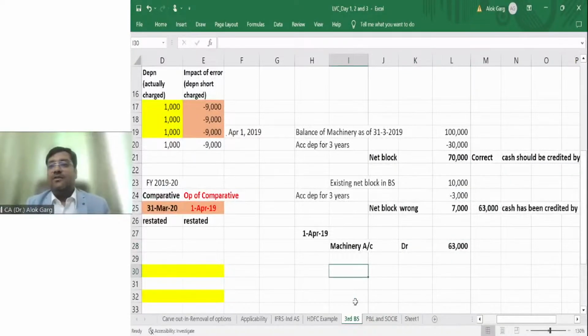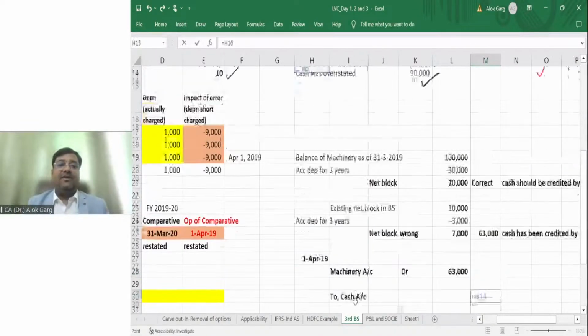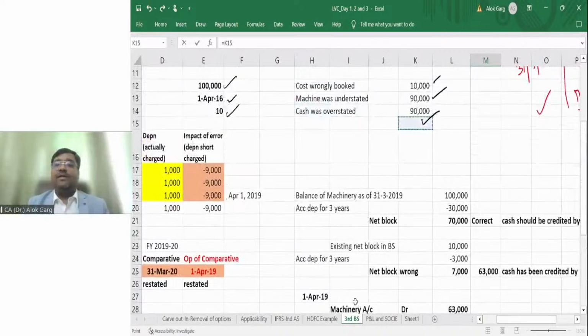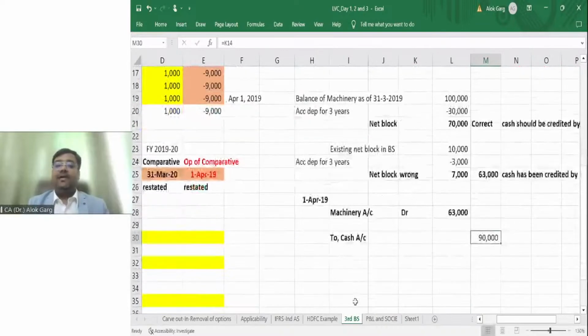And my cash is also wrong. Earlier, the cash should have been credited by 1 lakh rupees, but it has been credited by 10,000 rupees only. I need to credit the cash account. By how much amount? 90,000 rupees, because cash was overstated by 90,000 rupees, so I have to credit 90,000 rupees.